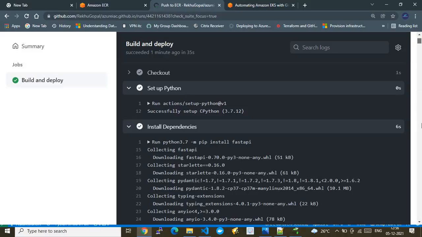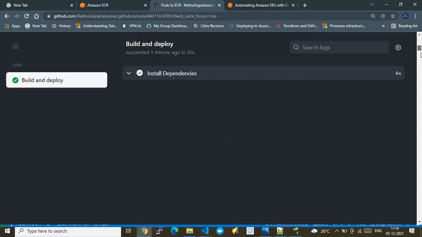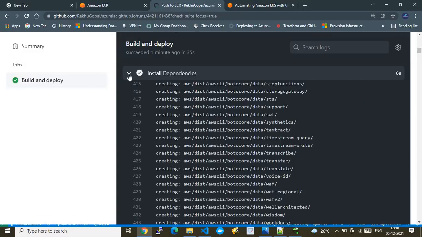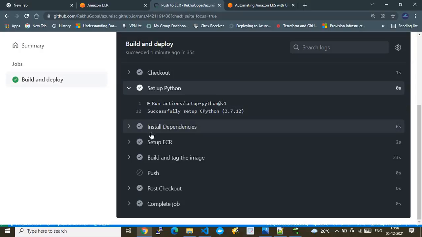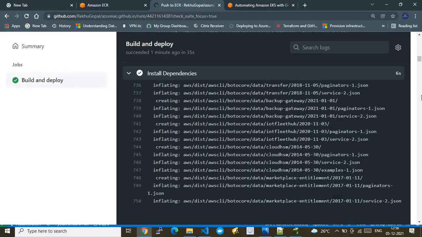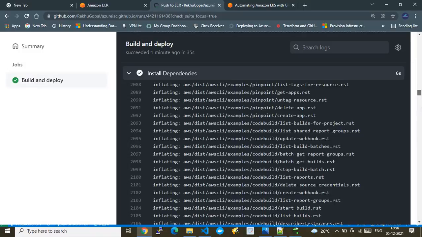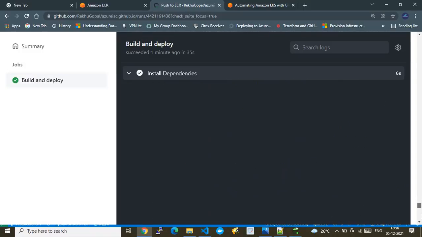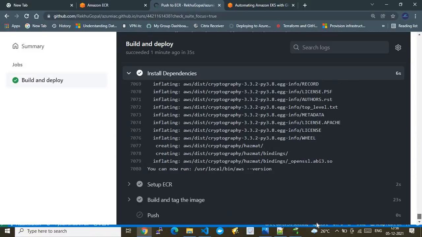This is very huge, because we are installing so many things here. One is we have installed the FastAPI module of Python, then we are installing the latest AWS CLI versions. That is a bit long one. If I scroll down, it's too big. So here you go, you can now see the AWS version here. I'm just installing the latest AWS CLI version on this GitHub Actions machine.